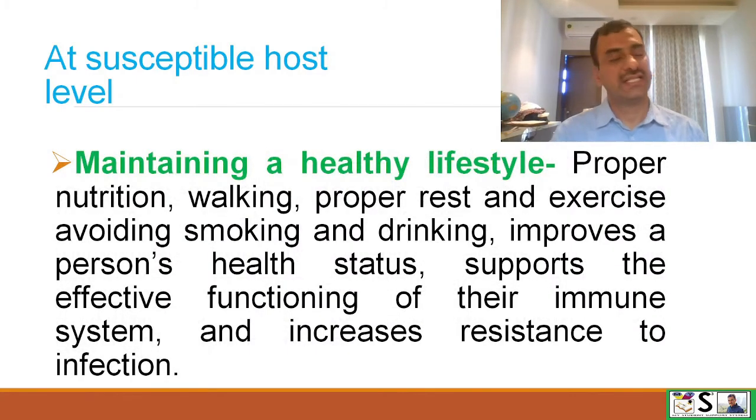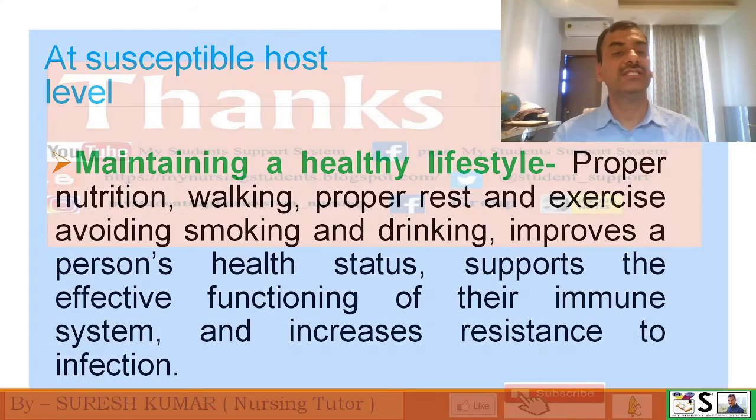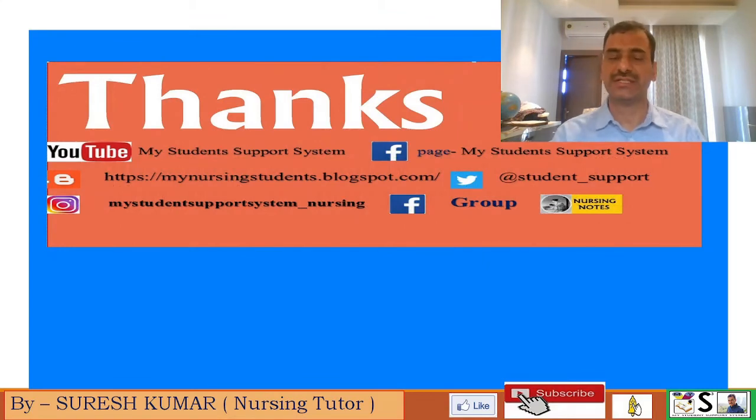Next one is maintaining a healthy lifestyle. Proper nutrition, routine walking, proper rest and exercise, and avoiding smoking and drinking improve the person's general health status, support the effective functioning of their immune system and increase resistance to infection. By this system we can prevent and control diseases, especially communicable diseases.